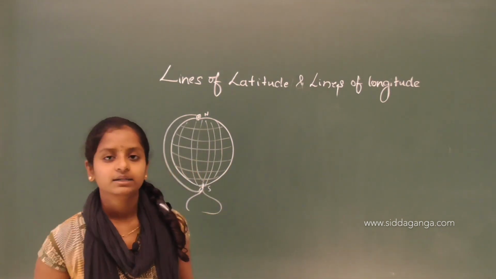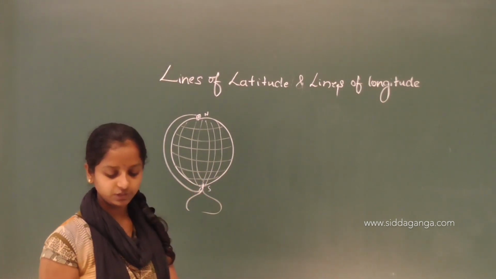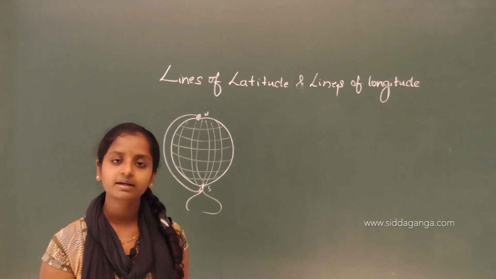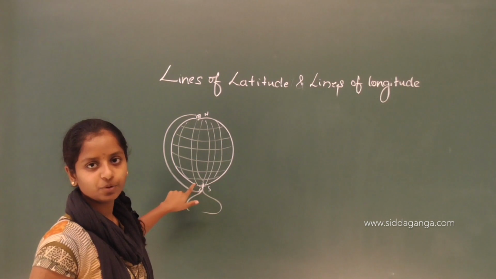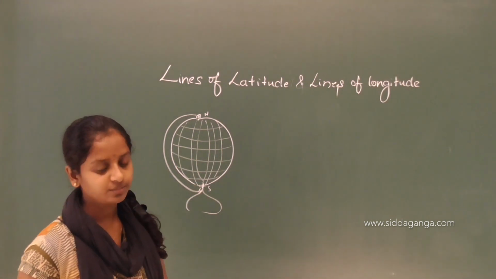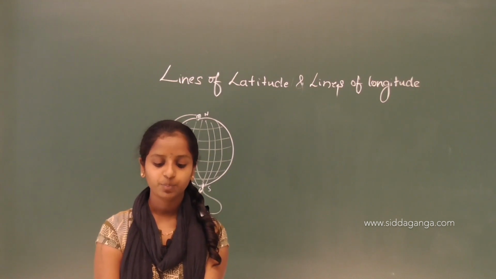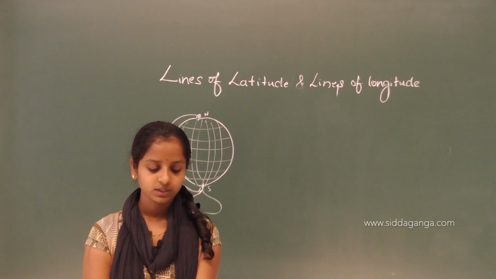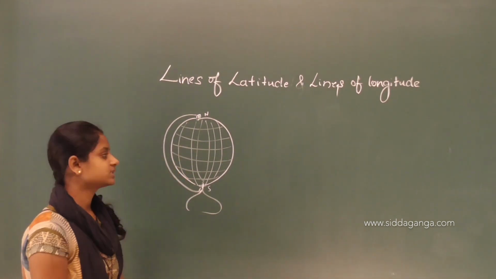So what will this earth do? It will turn around its axis, and there are two endpoints. These endpoints are taken as starting points on the earth or on the globe. These endpoints are called the North Pole and the South Pole.